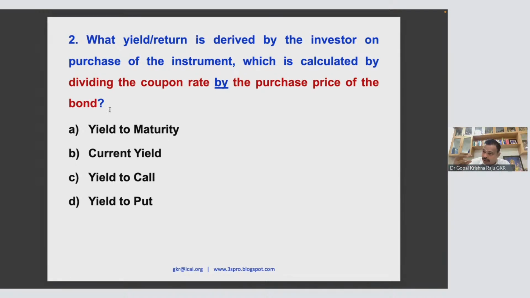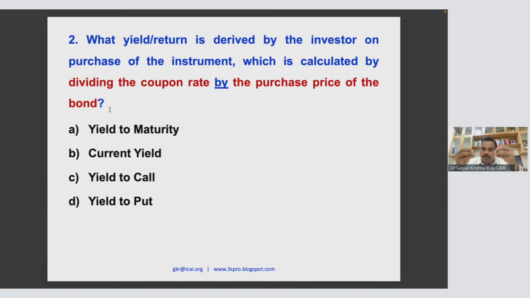The return is measured in terms of percentage, and in the wholesale debt market, we call that yield. This is the cost to the issuer. What is the cost to the issuer? Cost of capital. We can call it cost of capital or cost of debt. So cost of debt to the issuer, yield to the investor. So it is actually the price of the bond, or price of the debenture, the price of the debt instrument.